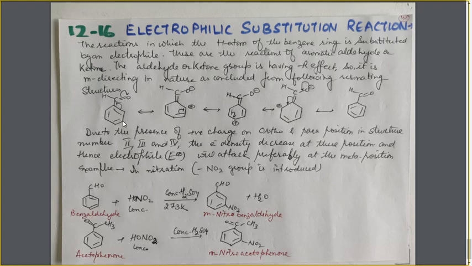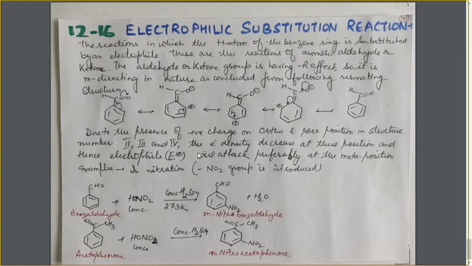So, if we carry out the electrophilic substitution reaction in this compound, the electrophile E positive will attack only at those positions where the electron density is higher. And we have seen here the electron density decreases at the ortho and para position due to this resonance. So, which position is having the higher electron density? That is the meta position, this meta position, which is not having positive charge in any of the structures.